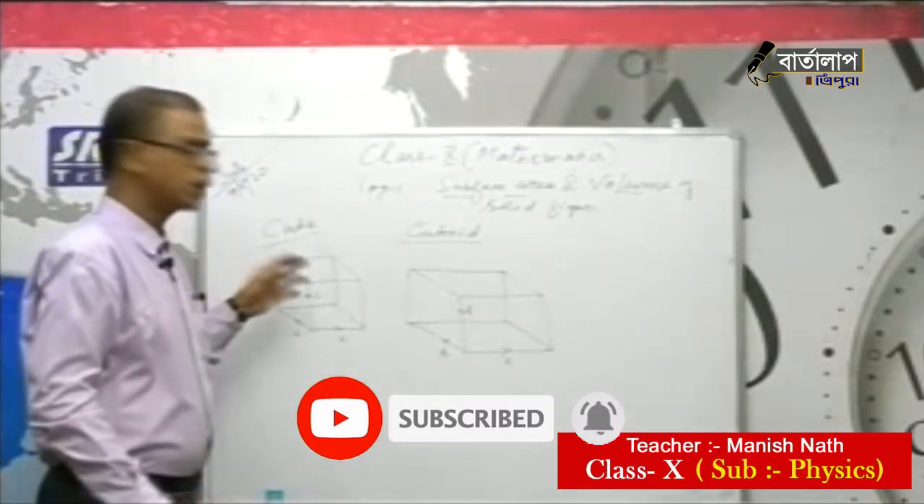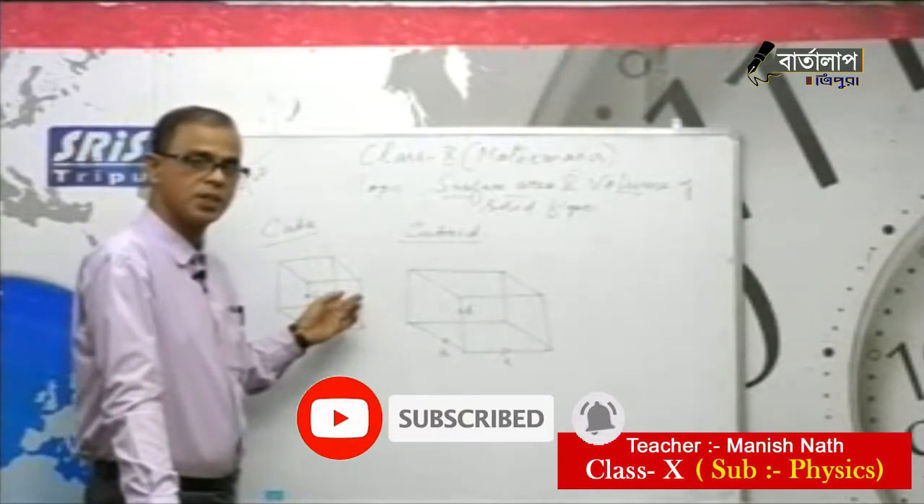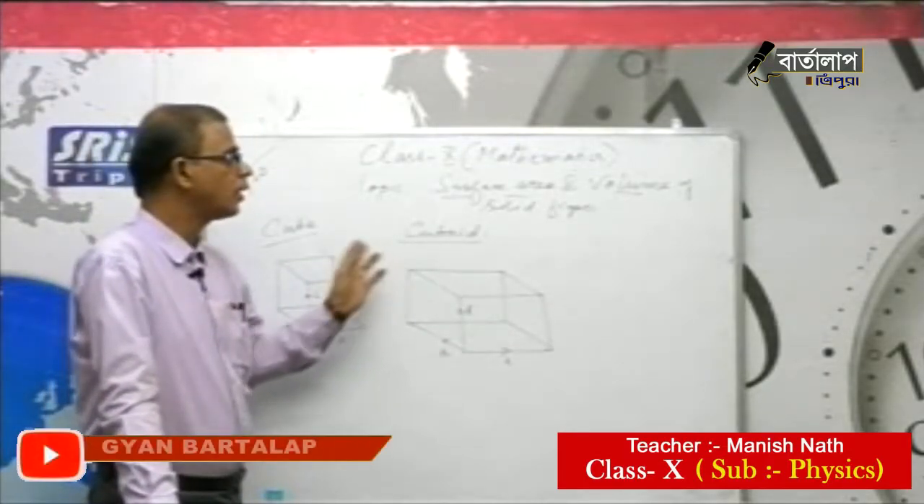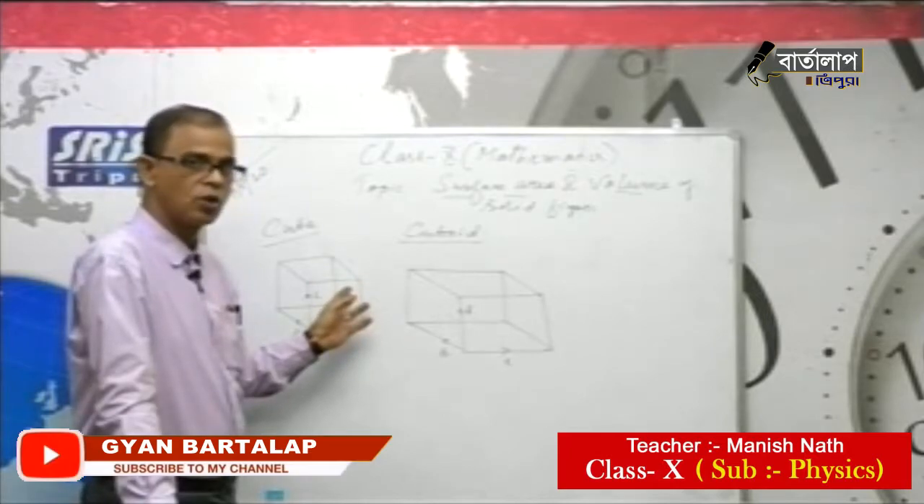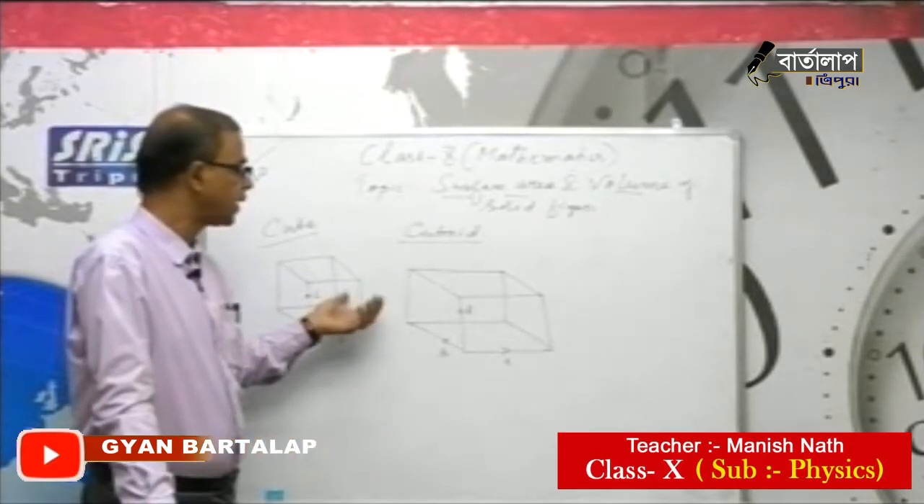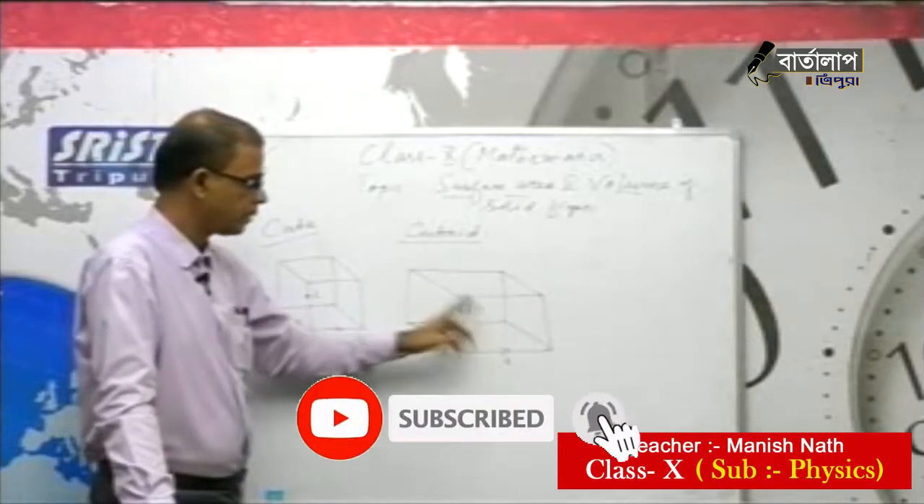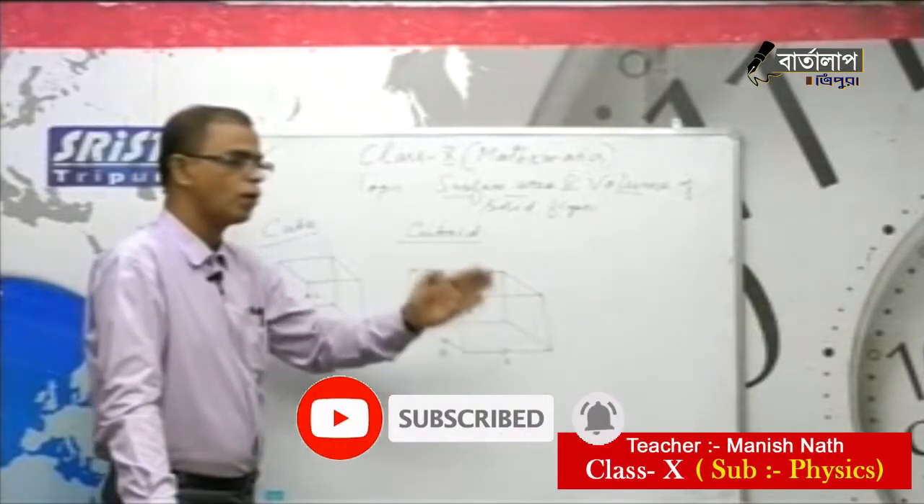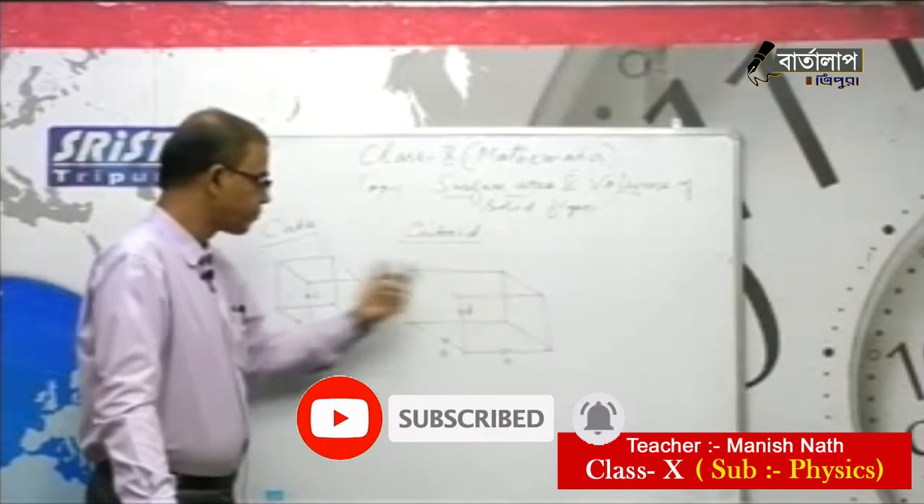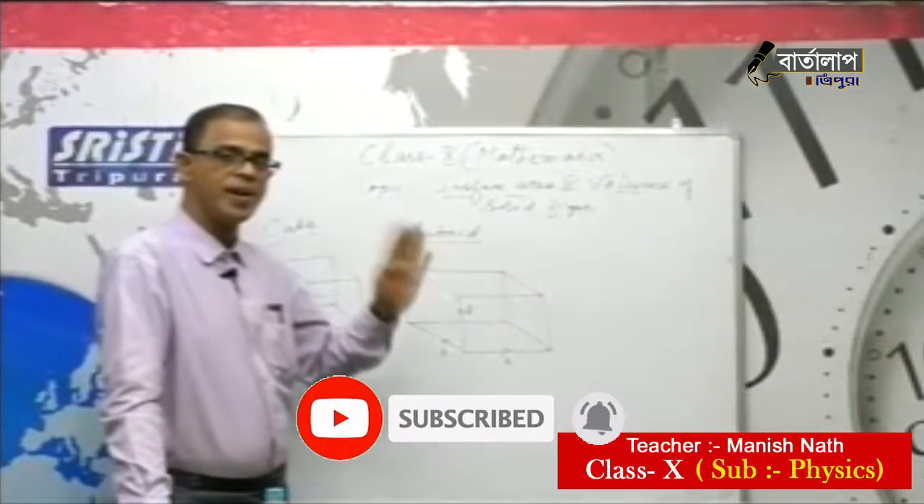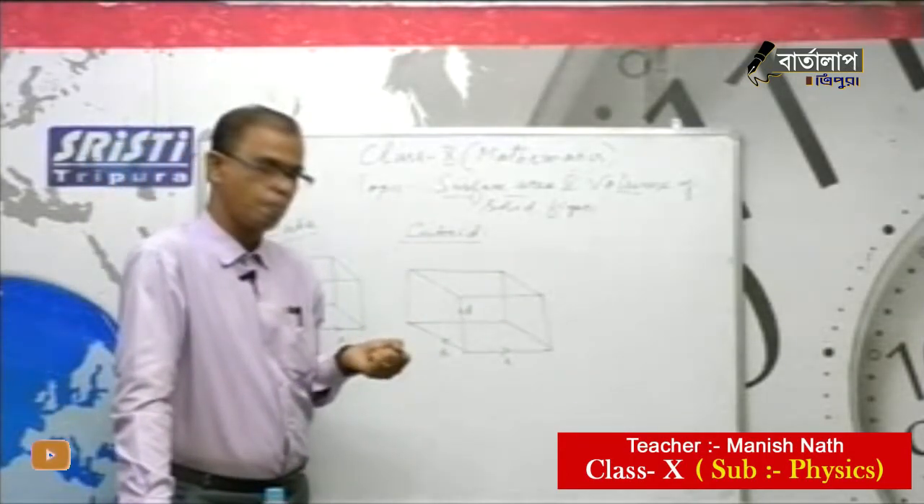So in total, 6 surfaces you can see, or 6 faces. In short, it can be mentioned as a face also. Here also exactly the same: top, bottom, left, right, front, back. So in total 6 faces or 6 surfaces are there.